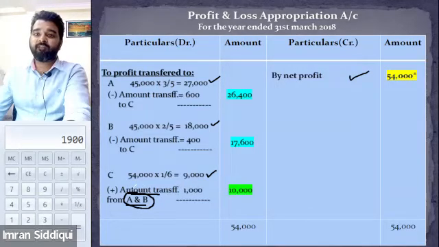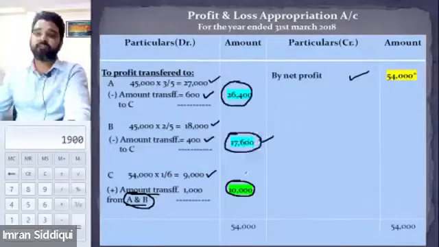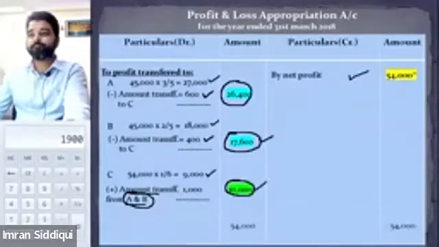Therefore, I subtract 600 out of A's capital account or A's profit, and C's profit will be what he was guaranteed for, 10,000.